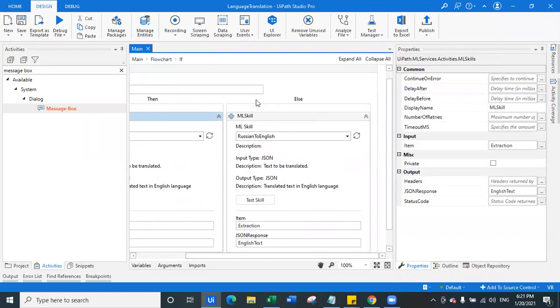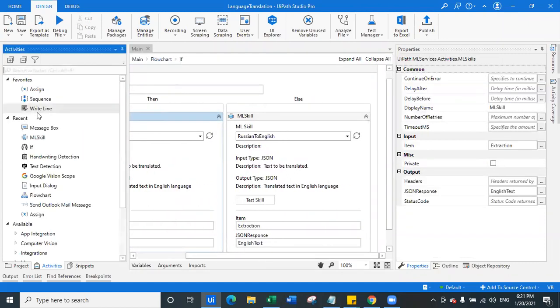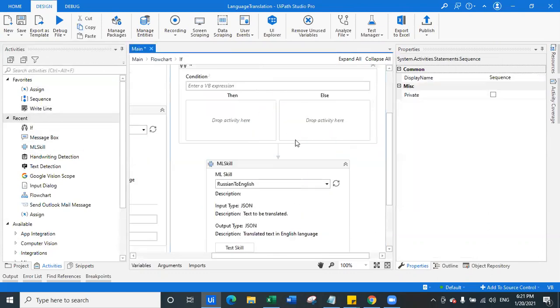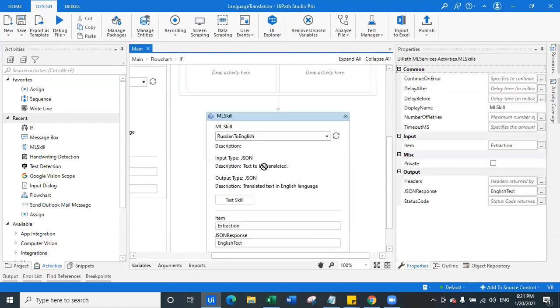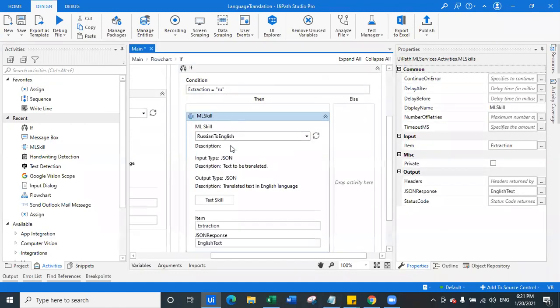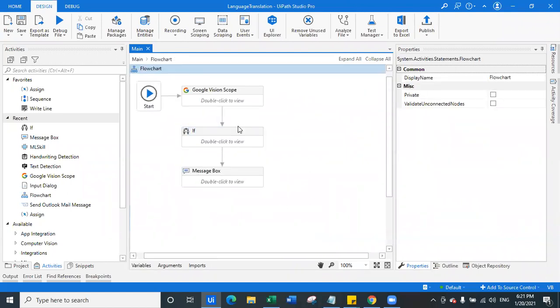And if the language is Russian, we can also add an if condition here. Within if else, we are nesting one more if else condition. If the extraction is equal to, let's say, RU, then we will use the Russian model.